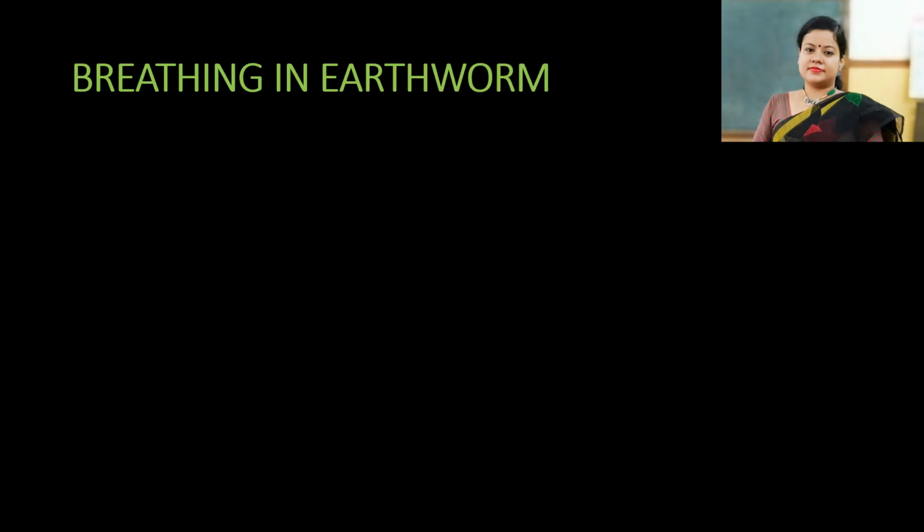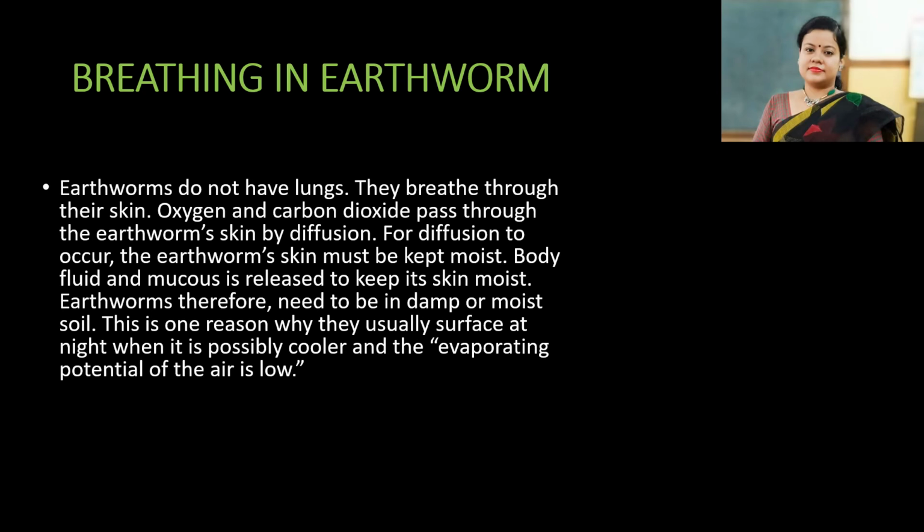Breathing in earthworm. Earthworms do not have lungs. They breathe through their skin. Oxygen and carbon dioxide pass through the earthworm skin by diffusion. Simple exchange of gases takes place in their body. For diffusion to occur, earthworm skin must be kept moist. Body fluid and mucus is released to keep its skin moist all the time. Earthworms therefore need to be in damp or moist soil.